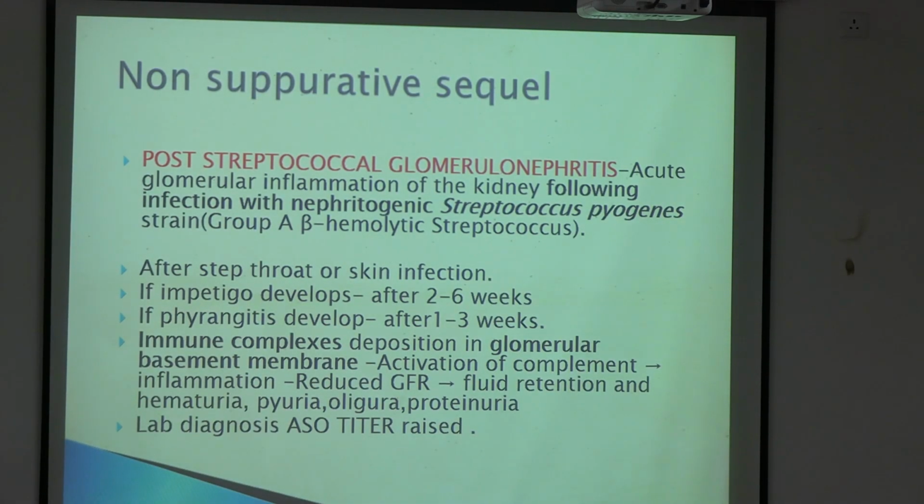What happens is, in children, usually they have a skin infection called impetigo. Usually 2 to 6 weeks later, that may show a post-streptococcal glomerulonephritis where the kidneys are involved. Do you get it? And in adults, it may be pharyngitis, the strep throat we call. So you need to treat the streptococcal infection if a patient has it, because if it is not treated, it will end up with the non-suppurative sequelae of post-streptococcal glomerulonephritis.